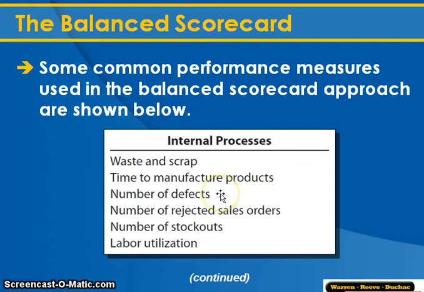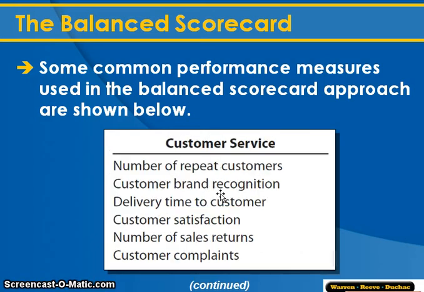You'd say, we only expect to have 1% defects, and you would track that number. If you had 5% defects, then clearly you failed this part of the balanced scorecard, and you need to look at why you have more defects than you would expect, because all of these things would slow you down. Waste, scrap, underutilized labor, they would slow down your business.